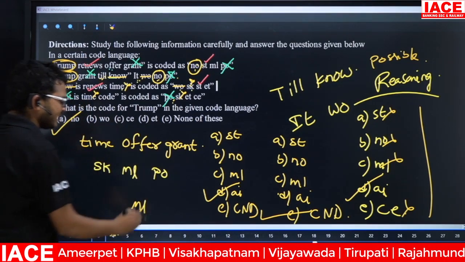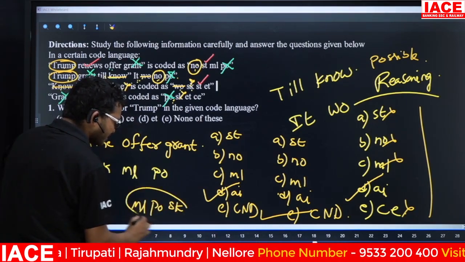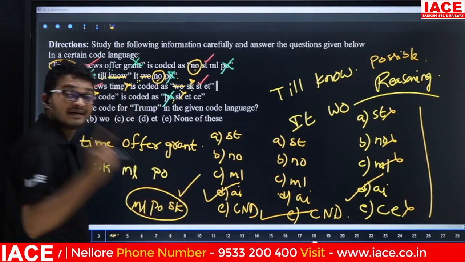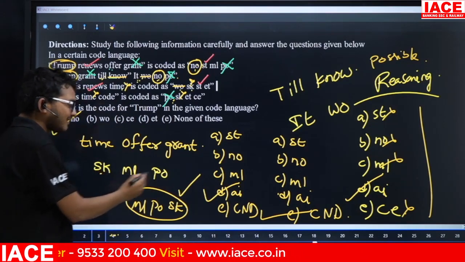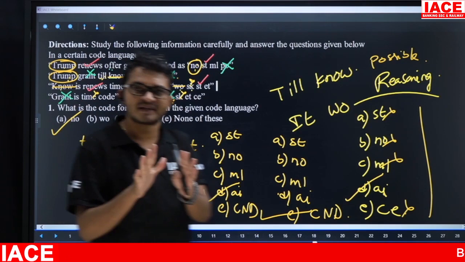They give an option is ML. Next one is what? PO. Next one is what? SK. Friends, this option is true and this option is true. Remember, the codes are not necessarily in the same order. The thing is whether all codes are present or not.